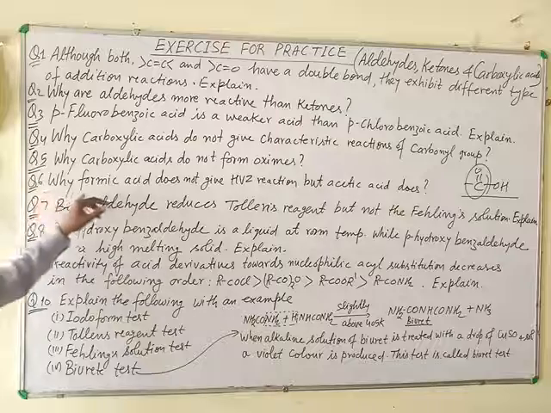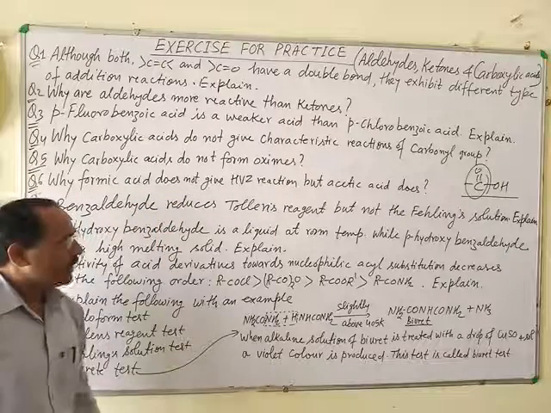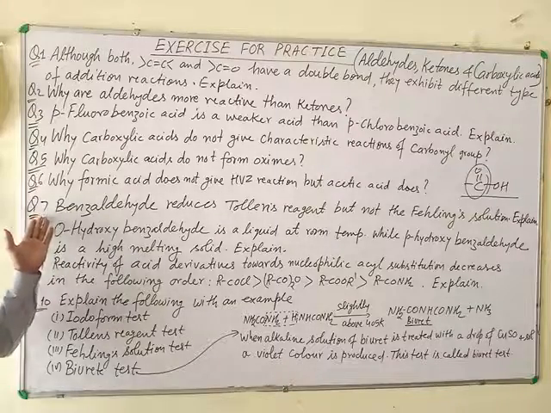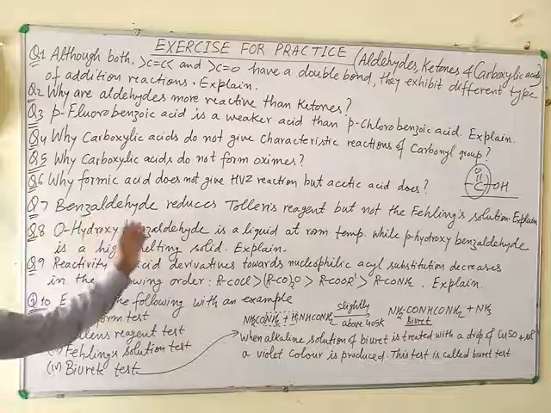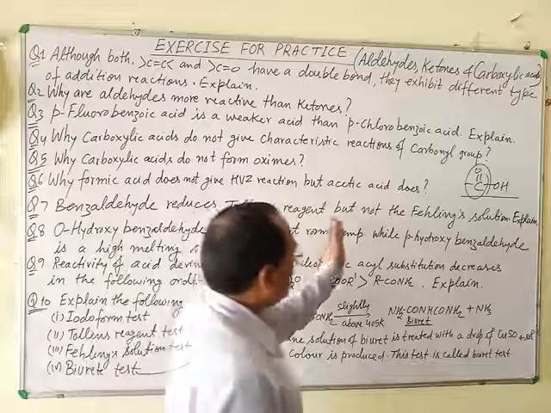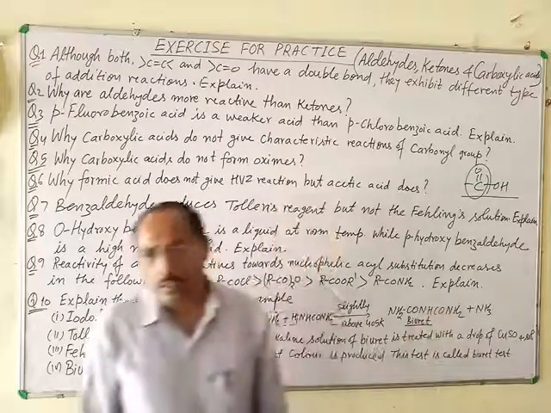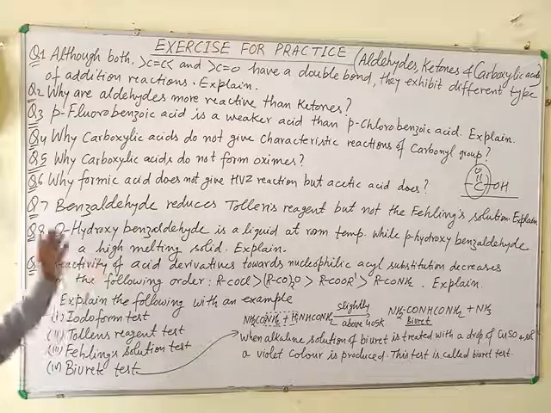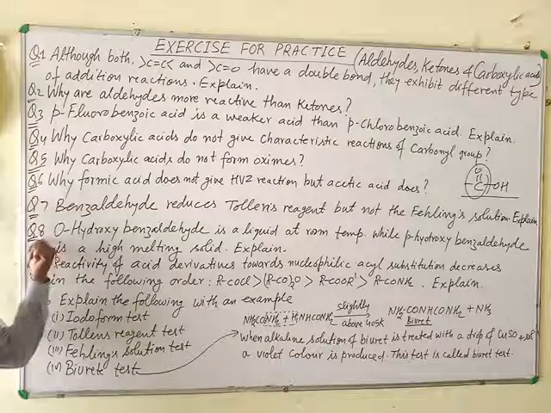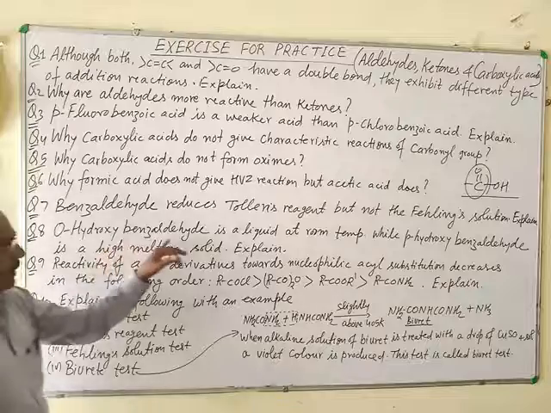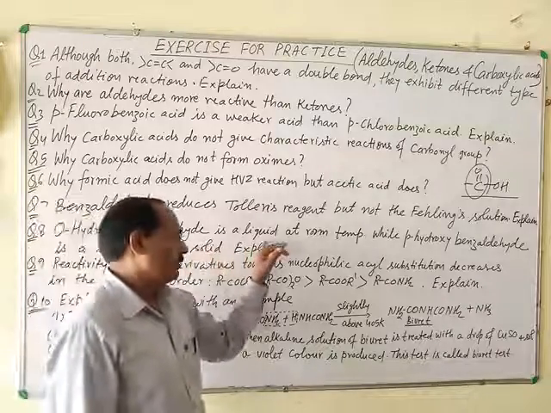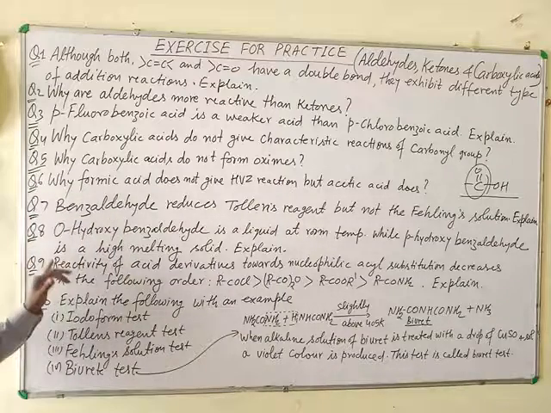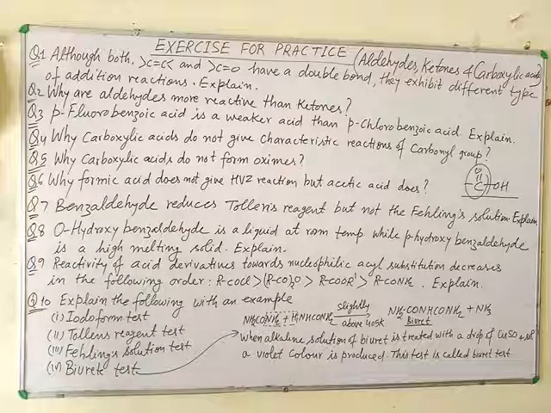Sixth question: why does formic acid give the HVZ reaction but acetic acid does not? Next question: benzaldehyde reduces Tollens' reagent but not Fehling's solution and Benedict's solution. Give reason. Question number 8: ortho-hydroxybenzaldehyde is a liquid at room temperature, while para-hydroxybenzaldehyde is a high melting solid. Explain.